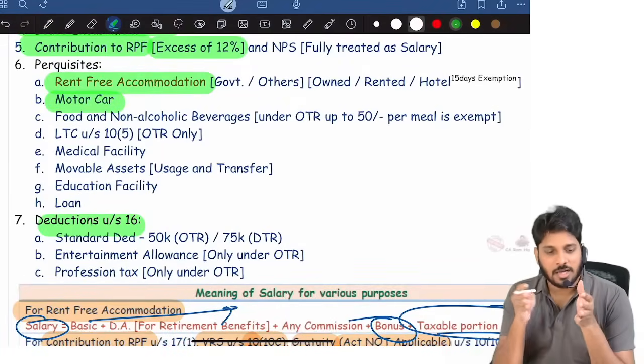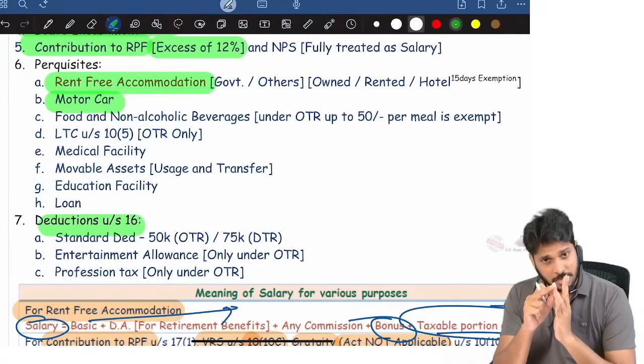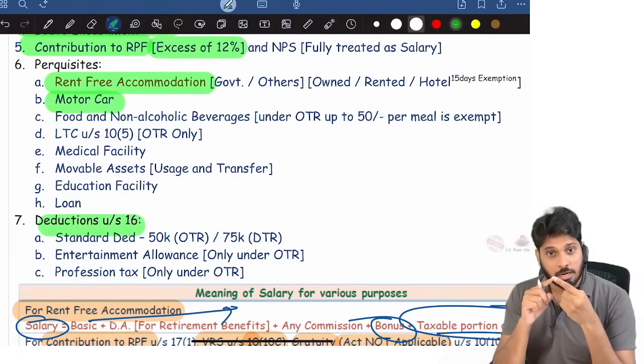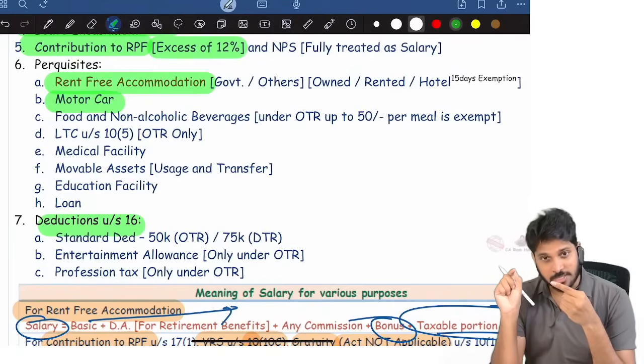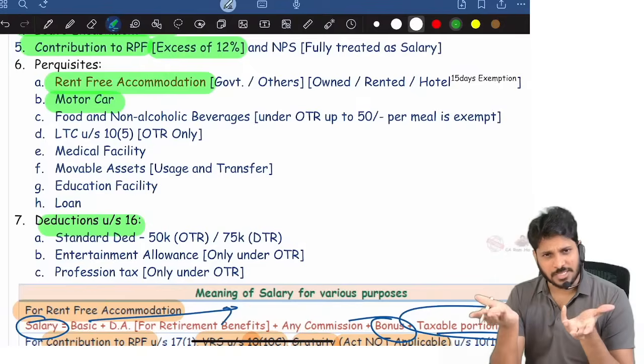Car means there are car owned by employer. Expense of the car is also employer only bearing. Car is fully for official purpose. Nothing is taxable. Fully for personal purpose. Own car, 10% per annum original cost, perquisite value. Rented car, rental expense, plus maintenance expense, that is perquisite. Sir, car is used for both official and personal purpose, sir.